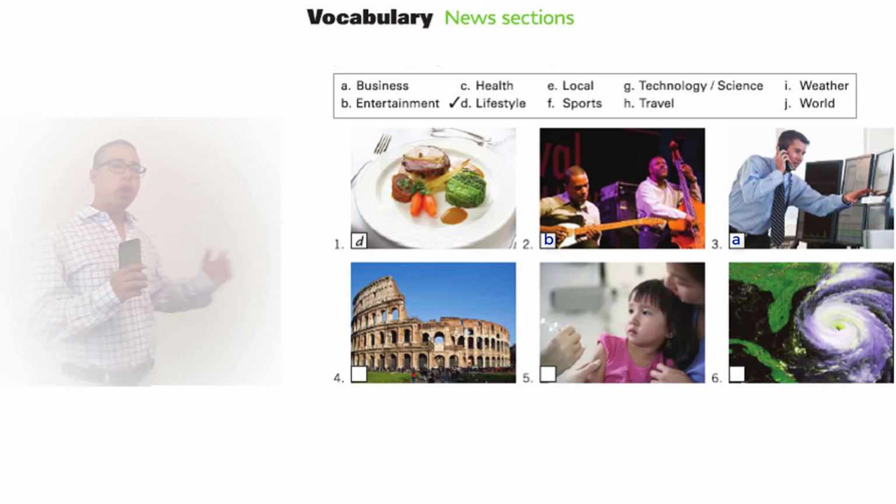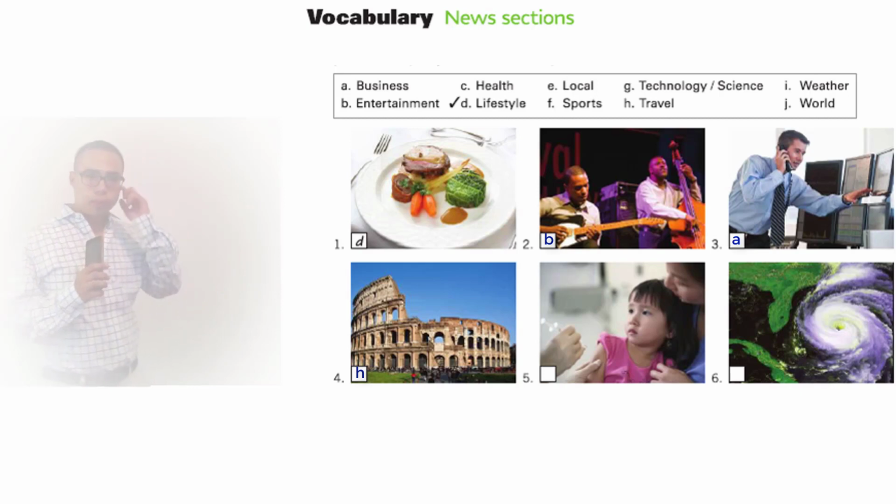Okay, now we're going to go to number 4. Which news section do you think you're going to see this peculiar building? It's going to be H, in travel. To see this building, you most likely have to travel, right?